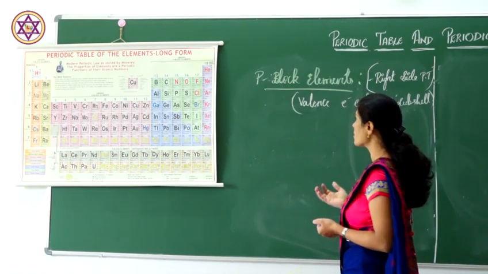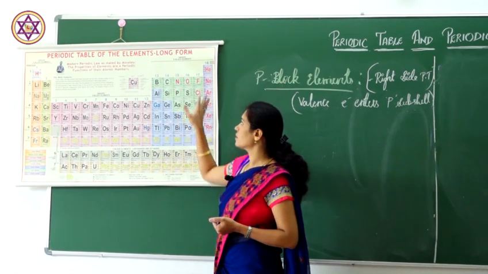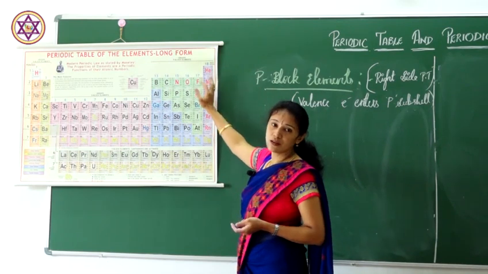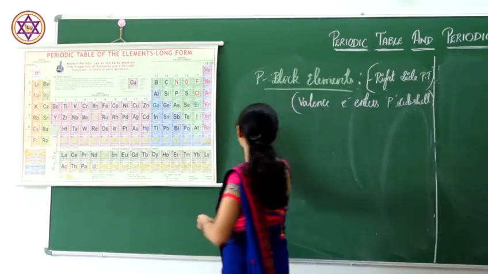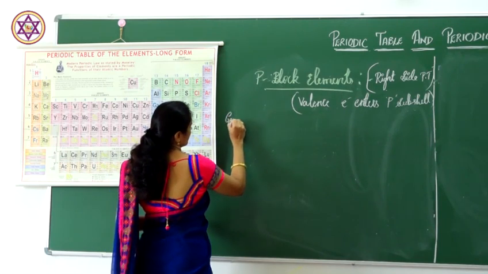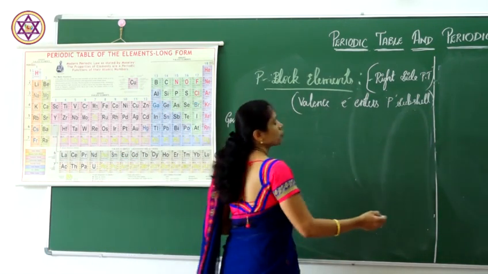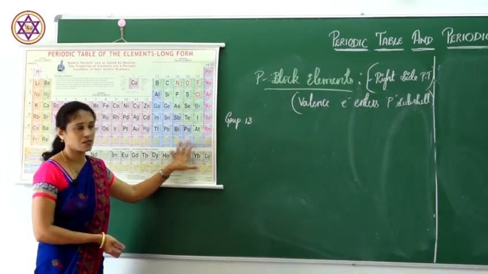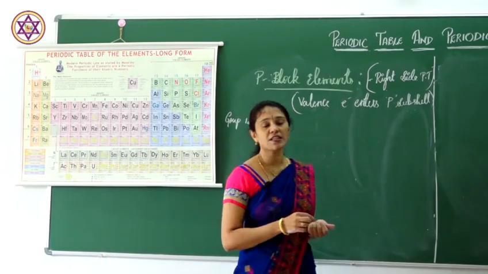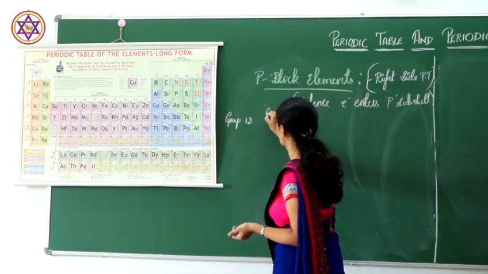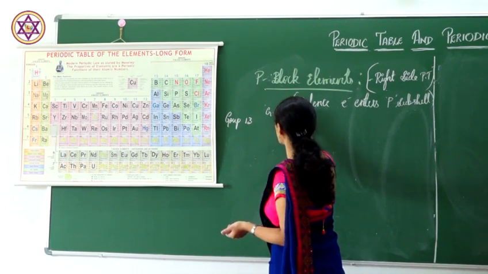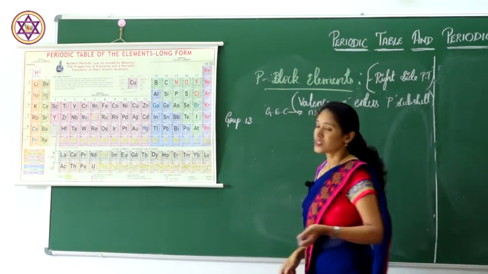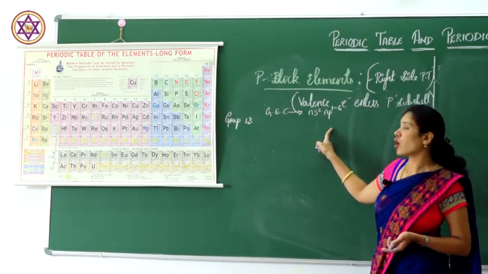These P block elements, you can see in the periodic table, come from the 13th to the 18th group, from group 13 to group 18. All these are P block elements. They have the general electronic configuration NS2, NP1 to 6. This is the general electronic configuration of P block elements.